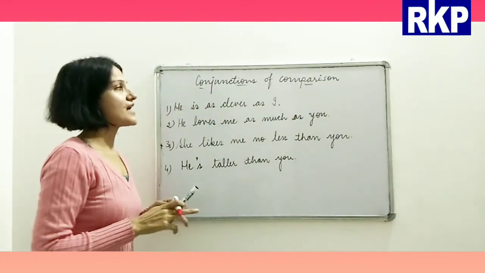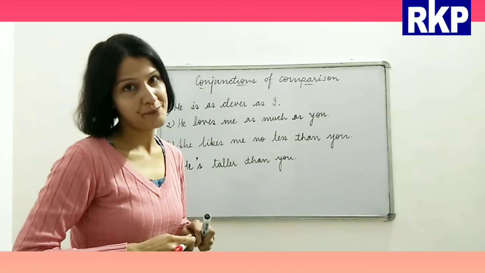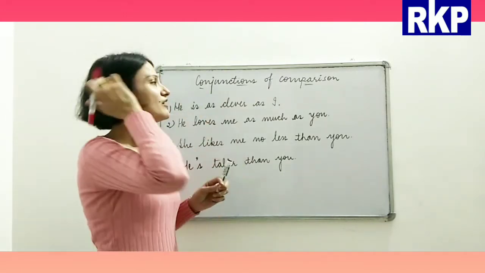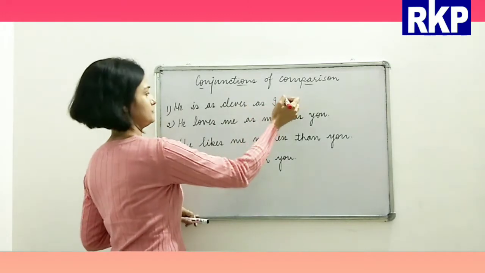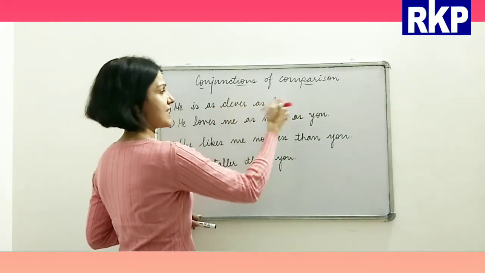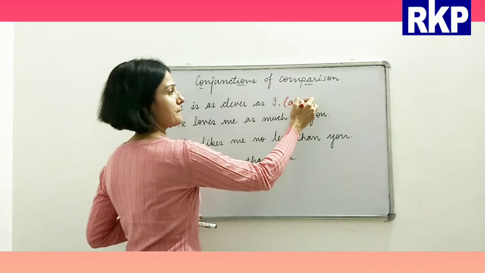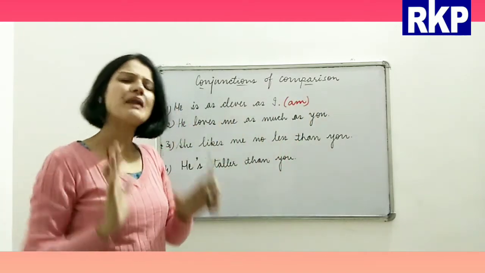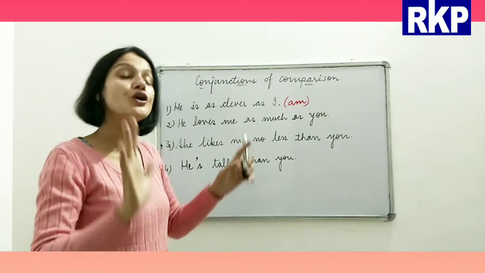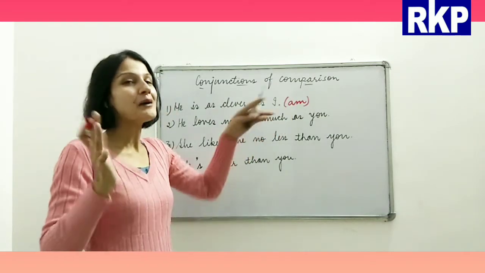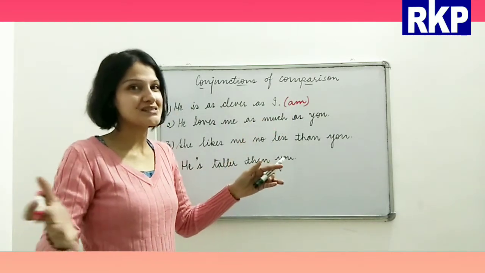He is as clever as I. Okay, now beta, first you need to understand here, he is as clever as I am. This is implied, this is understood. It is understood, though it is not written here, but this is what it means, right?